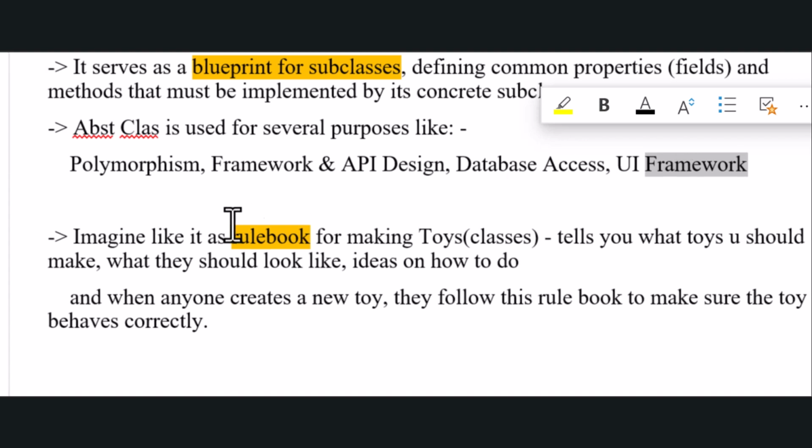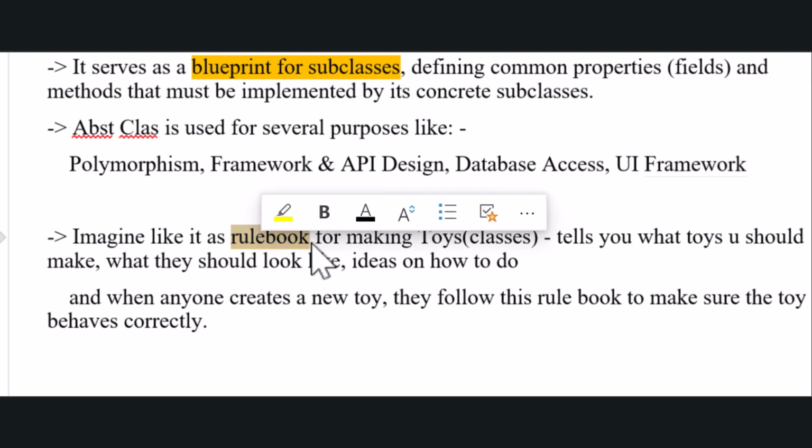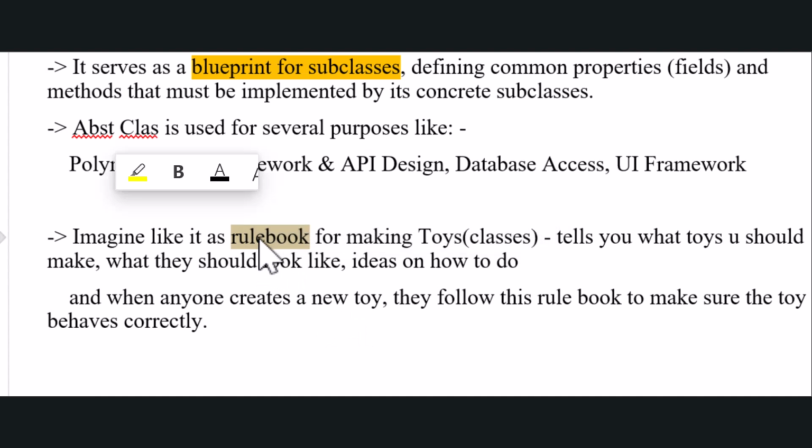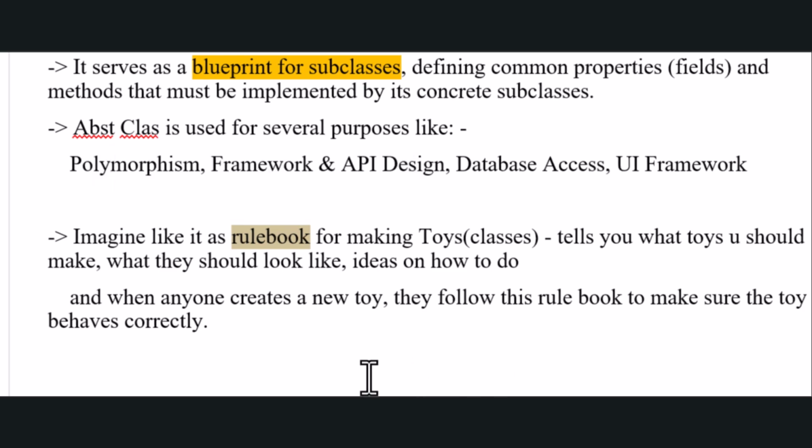To tell it in a very simple way, imagine it as a rule book for making toys. It will just tell what should be done and how it should be done. And if anyone is creating a toy, they'll just follow this rule book and try to create the toy. So that is what an abstract class is. Okay, so that's one thing.